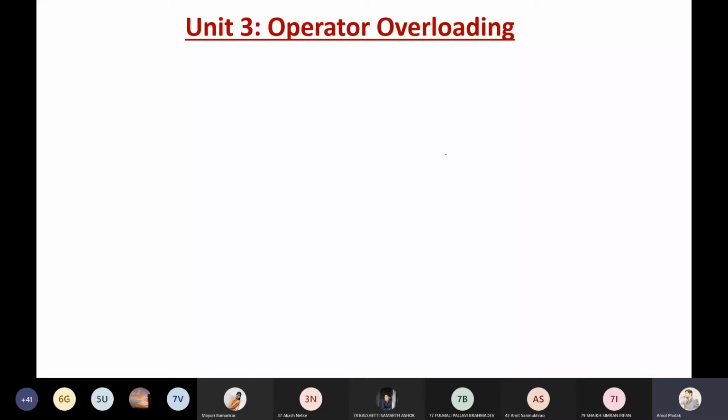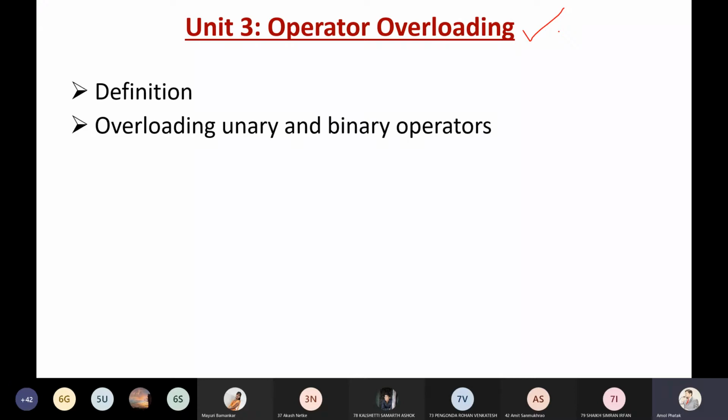Yes, sir. Okay, today we are going to start with the third unit of Object-Oriented Programming through C++. The name of the unit is operator overloading. Actually, I had thought the third unit was inheritance, but we are learning unit 3 as per our syllabus, operator overloading, and the fourth unit we are going to learn is inheritance. I don't think this unit has many points, so it may take maximum this week. We will be in a position to complete unit number 3.